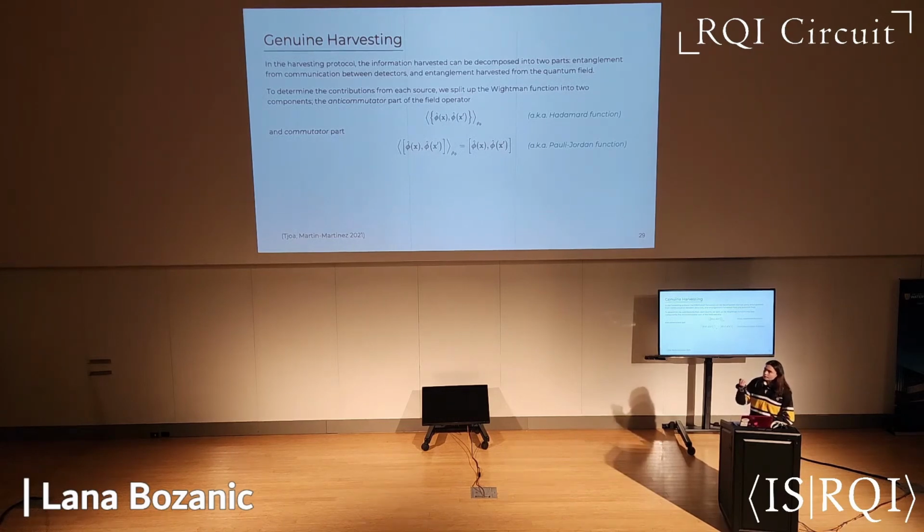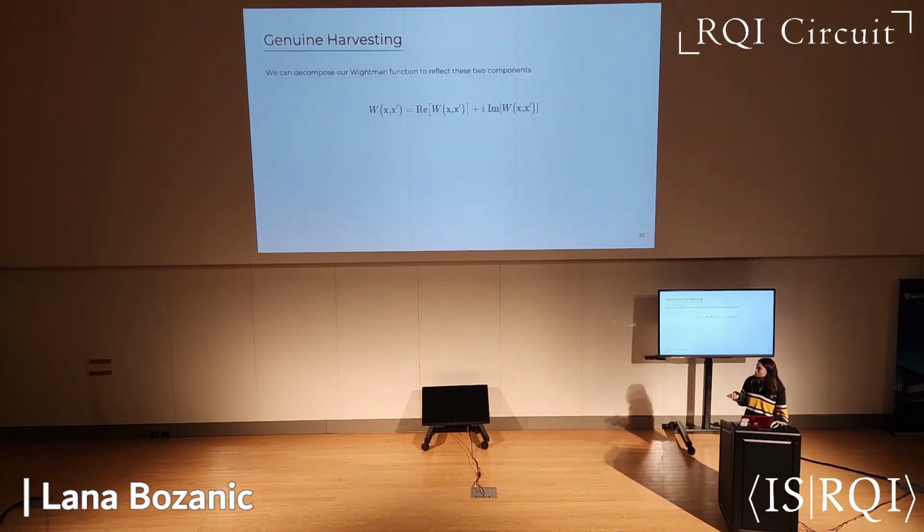These separate parts essentially tell us how much entanglement is actually extracted from the field and how much entanglement comes from communication between the detectors. We know that if we causally separate our detectors, all the entanglement will always come from just the field. But if they are in causal contact, they can potentially still communicate, and entanglement can arise from this communication and not just the field.